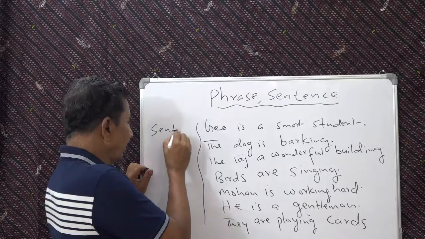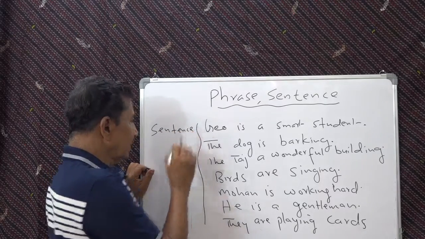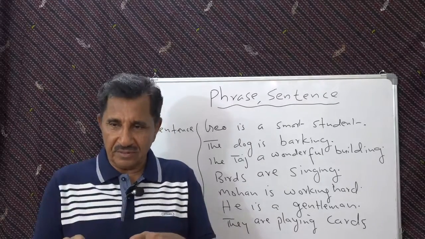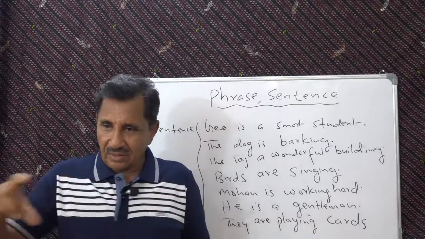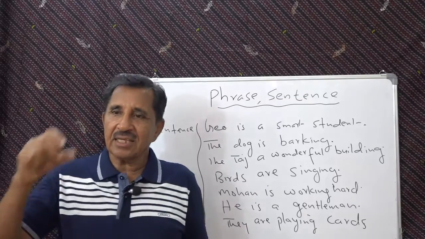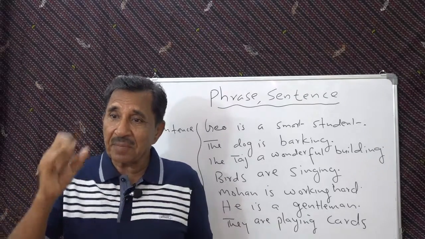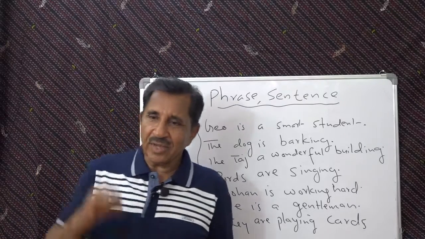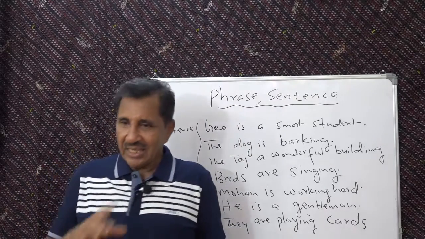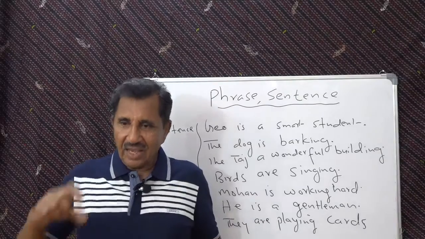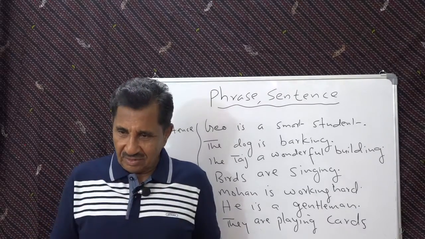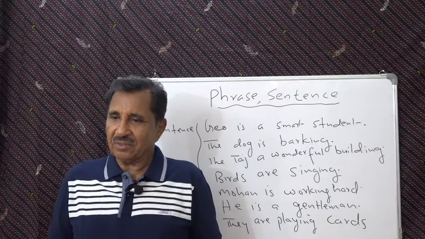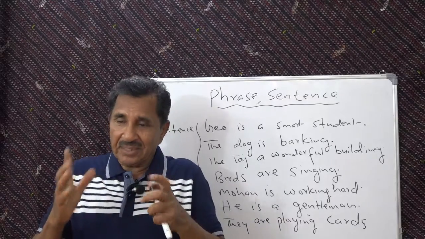So what is a sentence? A sentence is a group of words arranged in a particular order and has a complete meaning. So a sentence is a group of words arranged in a particular order, a fixed order, which makes complete sense.